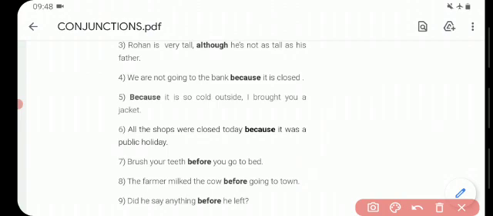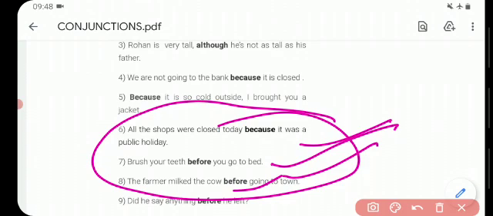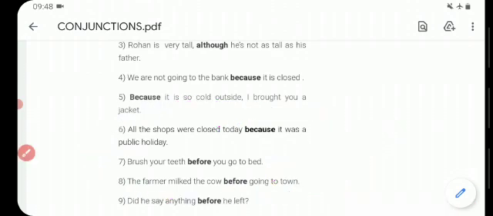All the shops were closed today because it was a public holiday. Brush your teeth before you go to bed. The farmer milked the cow before going to town. Did he say anything before he left? So before here is used as a subordinating conjunction.